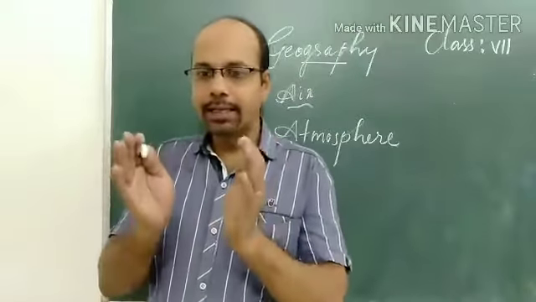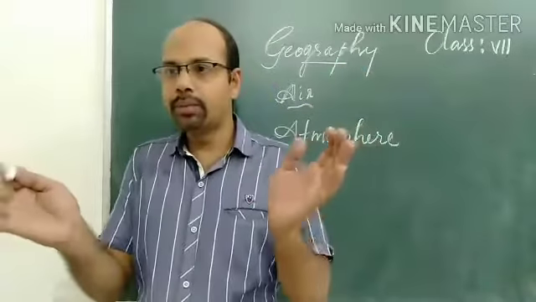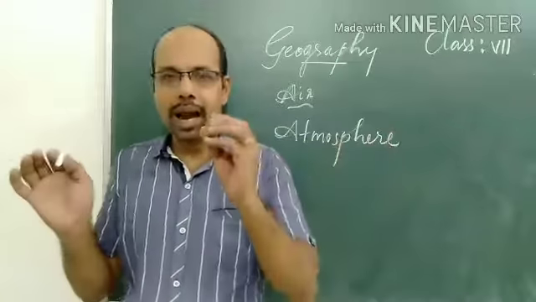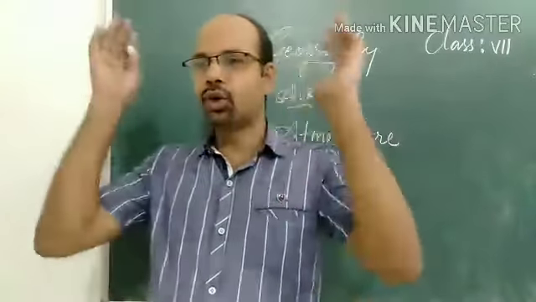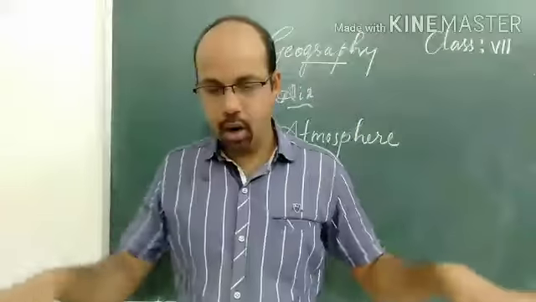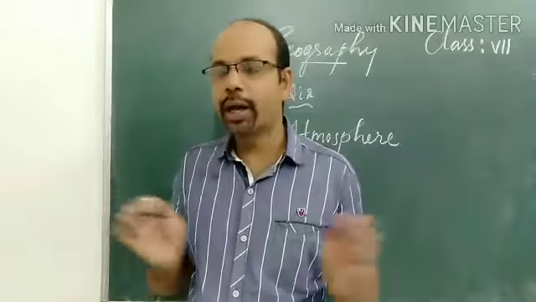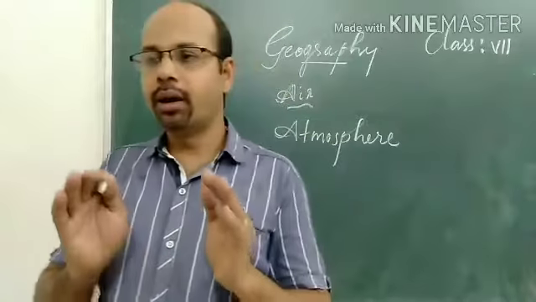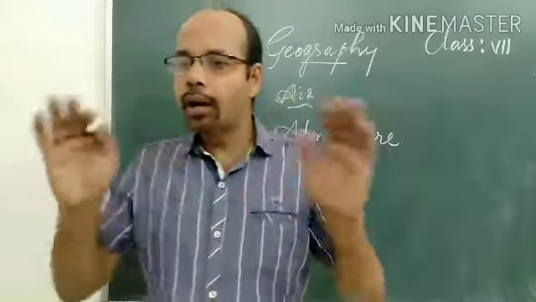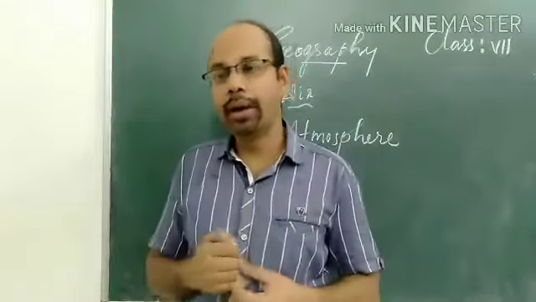When the air is heated, it expands and becomes lighter and goes upward. The surrounding or lower region becomes colder, air is filled there, and this region becomes denser.